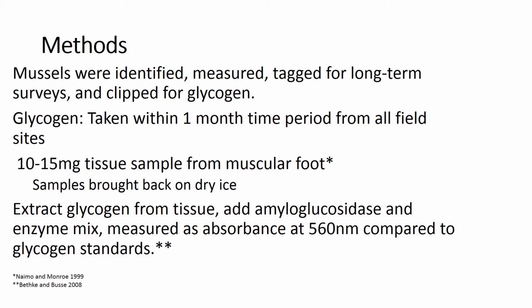Once back in the lab, we extracted glycogen from the tissue by homogenizing it and added an aminoglucosidase and an enzyme mix, which turned the samples a pinkish red color. That was then measured as an absorbance at 560 nanometers and compared back to glycogen standards. All of that to say, here's a nice picture.